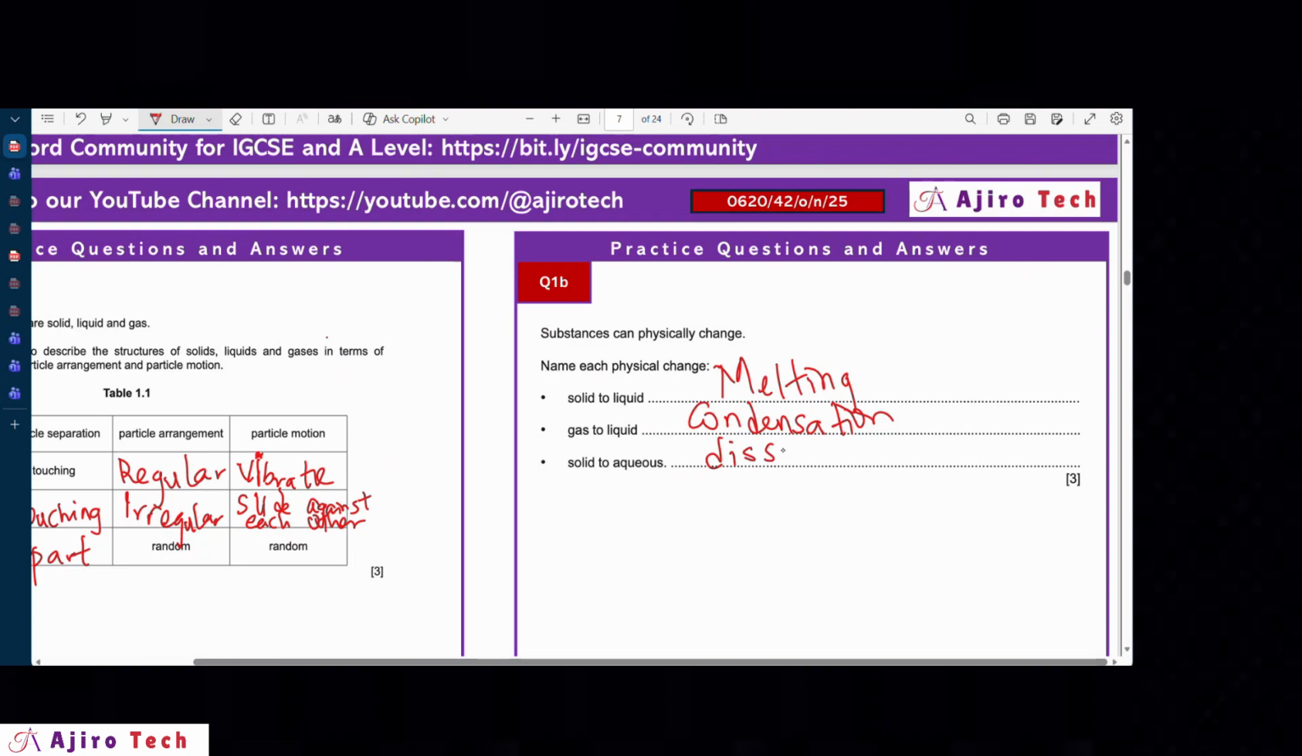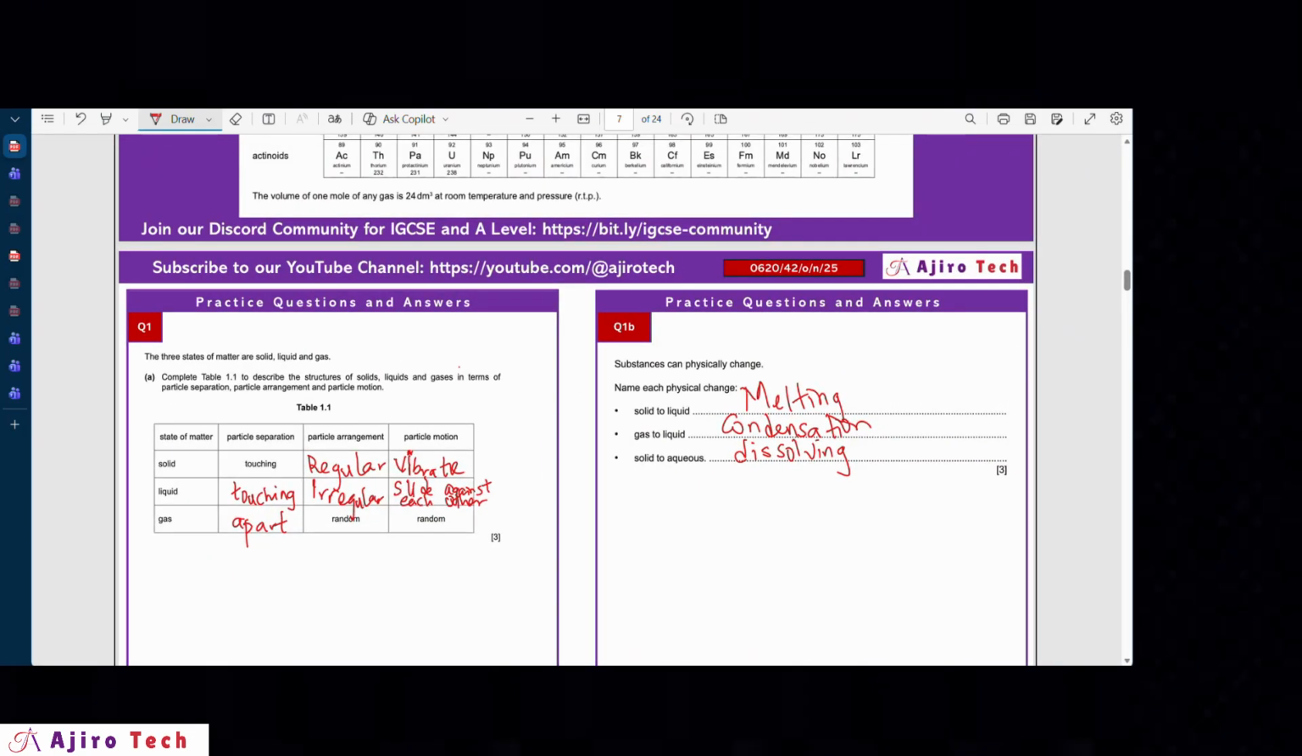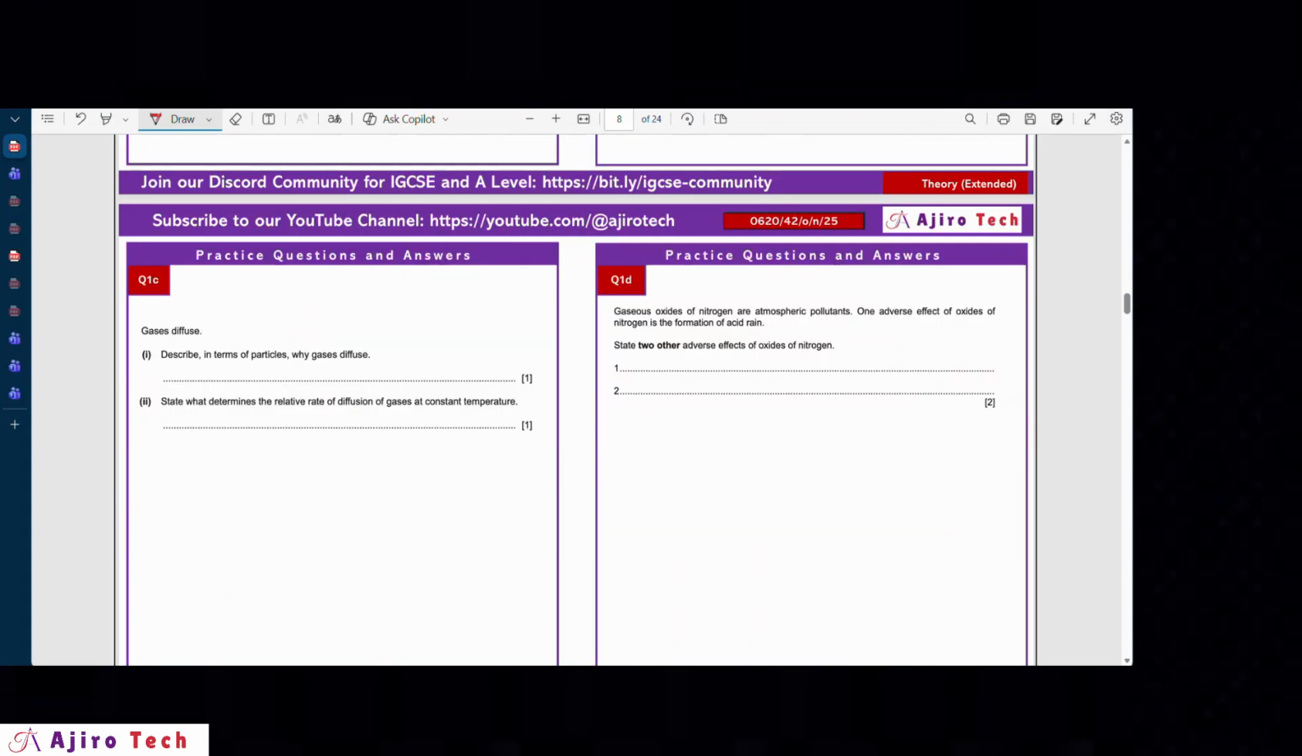You're dissolving. That is when you see you're moving from the solid to the aqueous state. You're dissolving the solid. All right, so those are the answers to that question. So move to the next one.